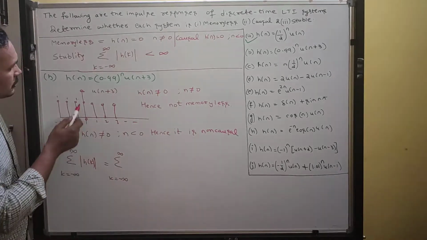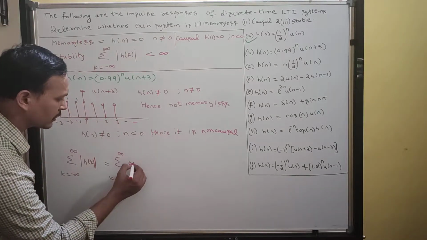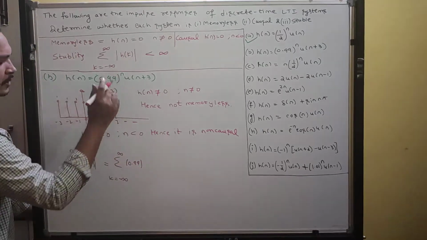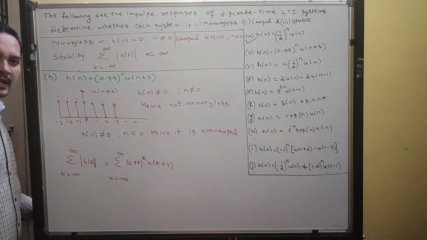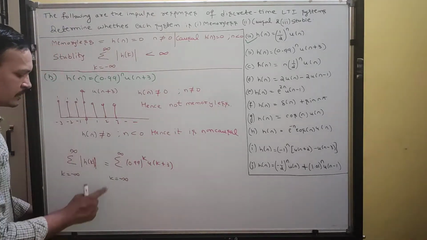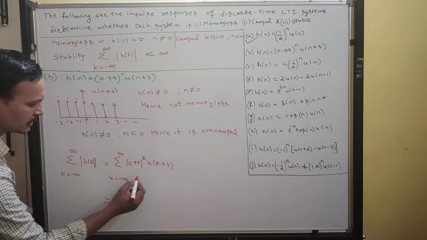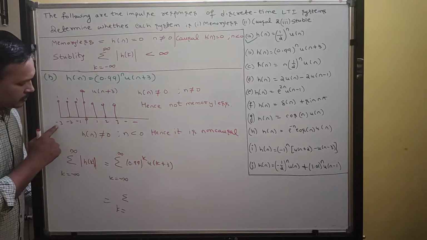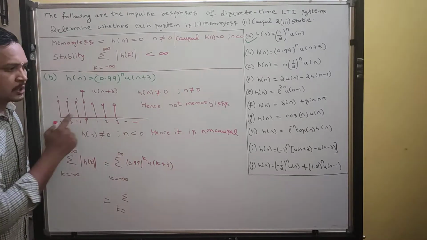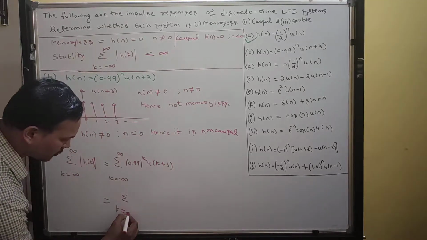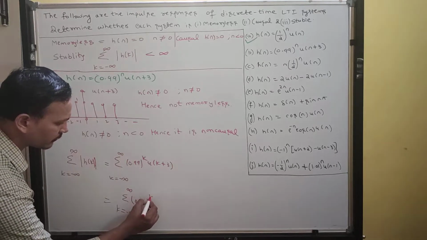What is h of k? Replace wherever n is there. Replace n by k. So therefore we can write 0.99 to the power of k into u of k plus 3. So u of k plus 3 means the limit is going to be modified. Your lower limit will change, or you can see the waveform. Where the waveform exists, those will be the limits. It will go from minus 3 till infinity. So minus 3 to infinity, 0.99 to the power of k.